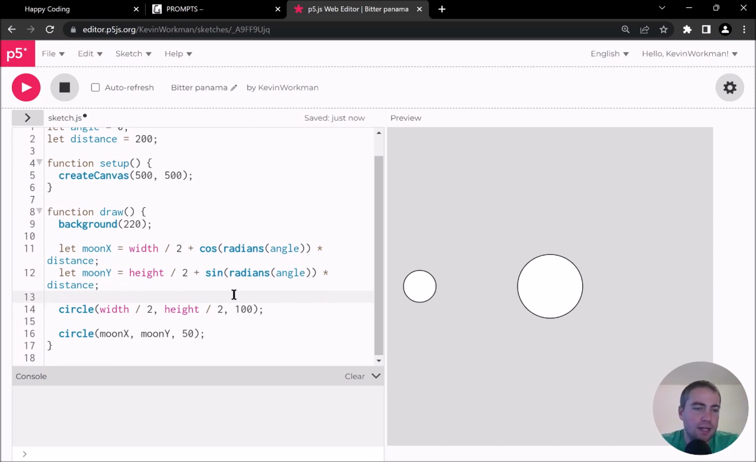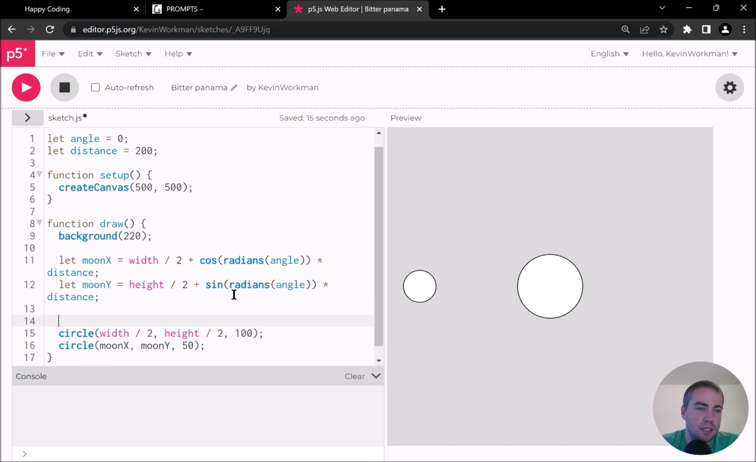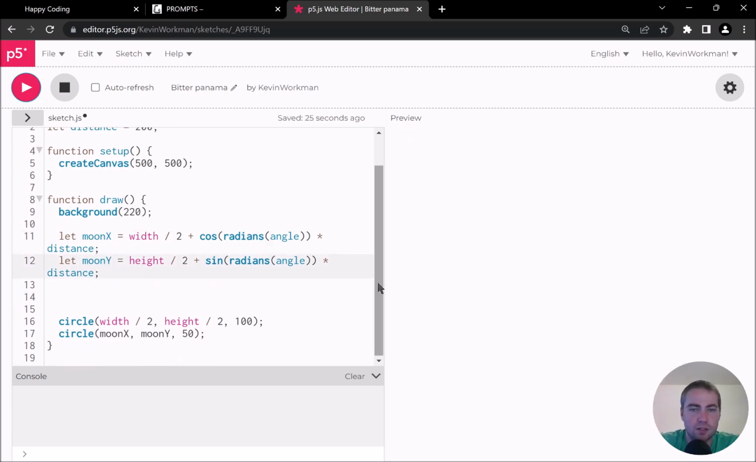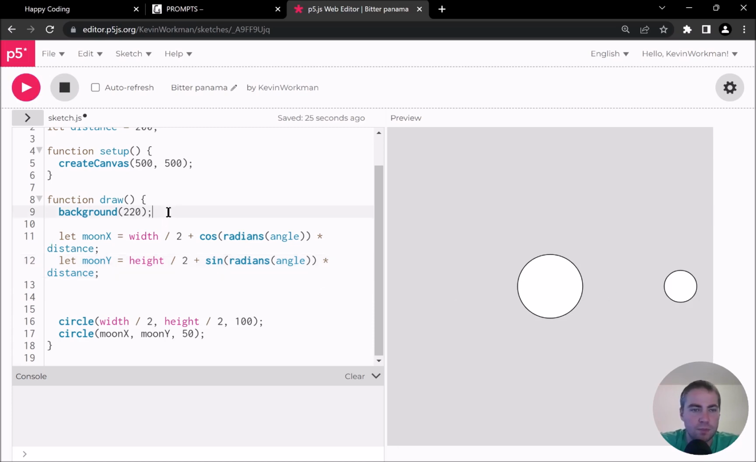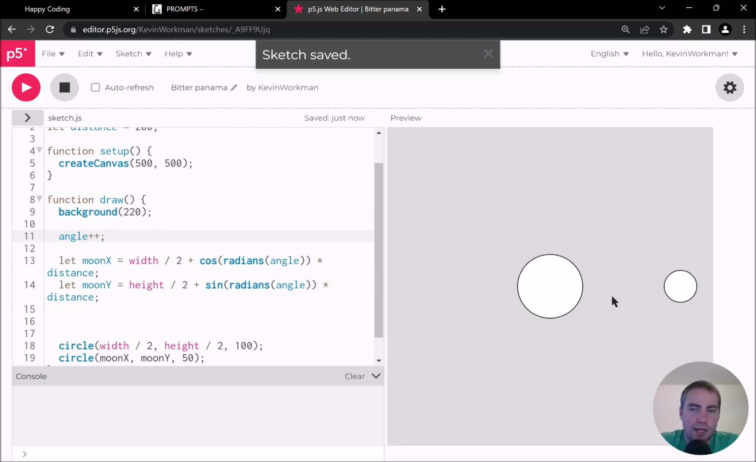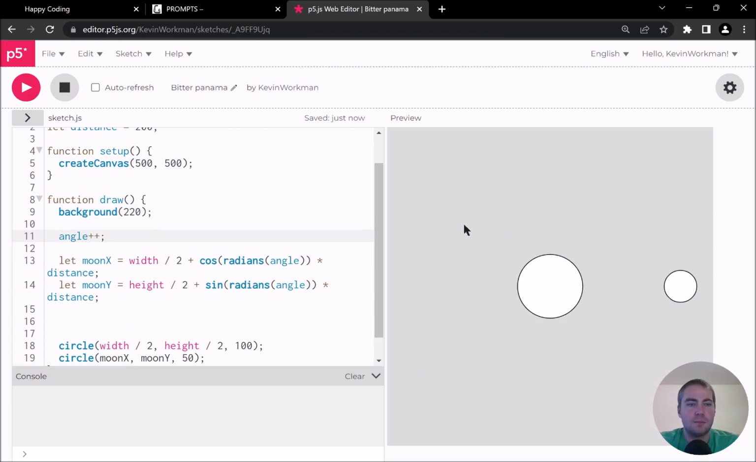Okay, so now that I have this part working, what it means is I can change the angle over time. So I calculate my moon x and my moon y based on the current angle, which means if I change my angle, so maybe I'll just add one for now. I'm going to add one every frame, and now I expect my moon to orbit, and it does, and that's actually pretty good speed, I think.